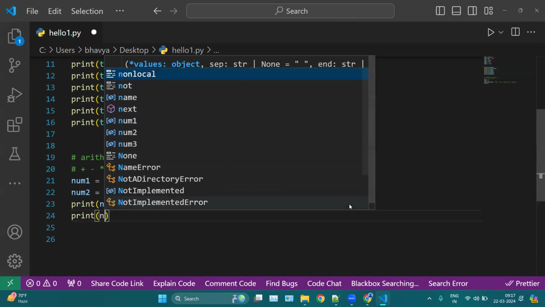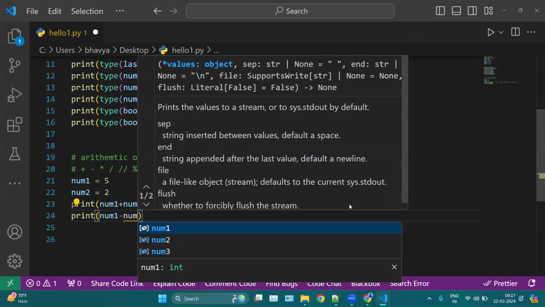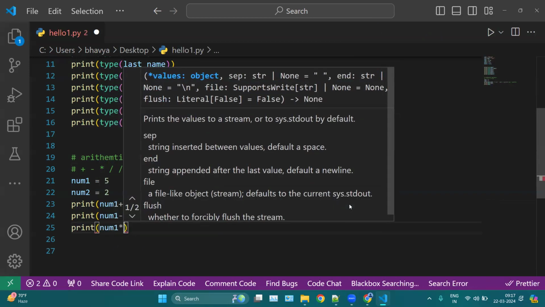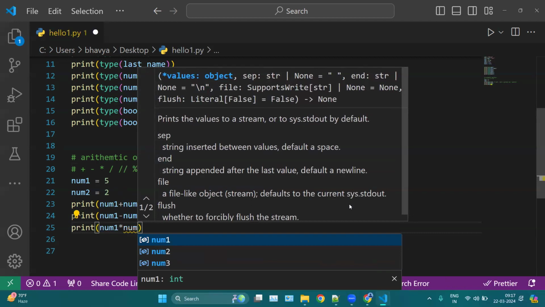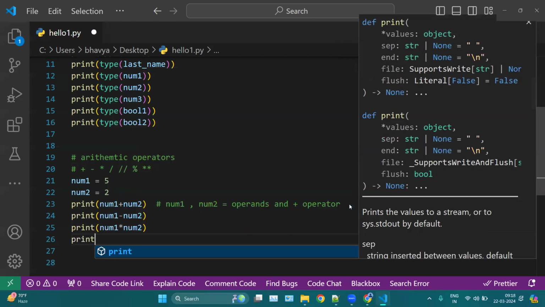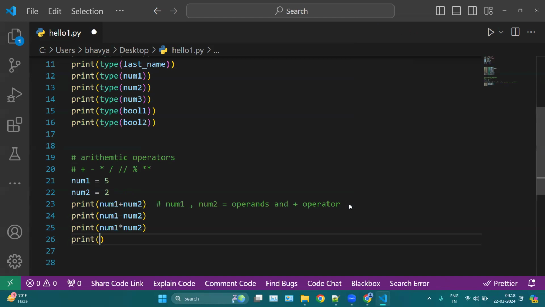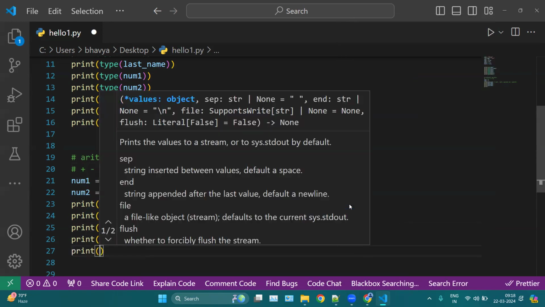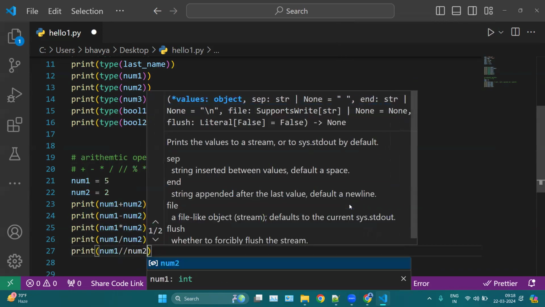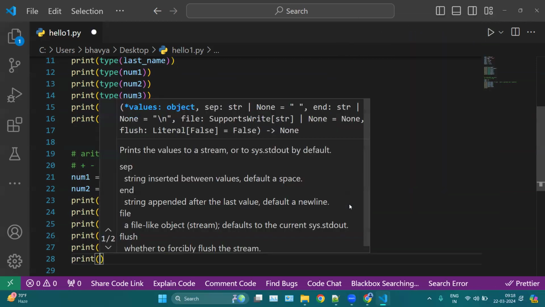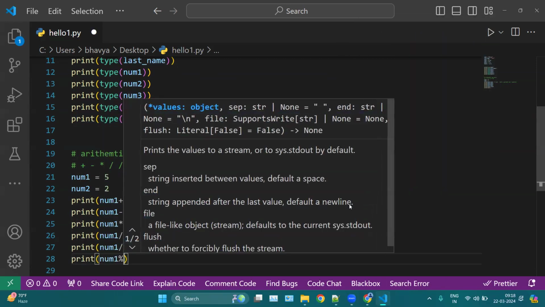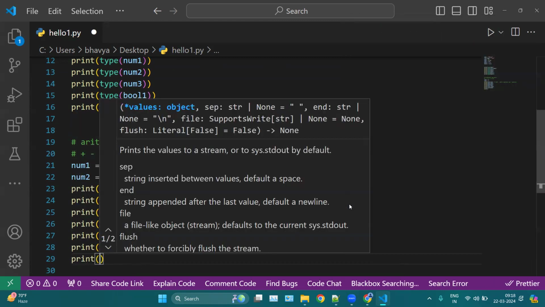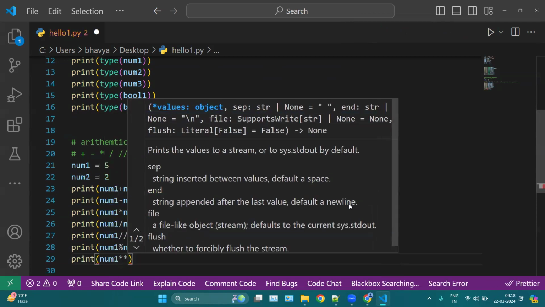In the same way we can use print num1 minus num2, then multiplication, then print num1 divide num2, then the integer division, then print num1 modulus num2. Then lastly print num1 exponential num2.